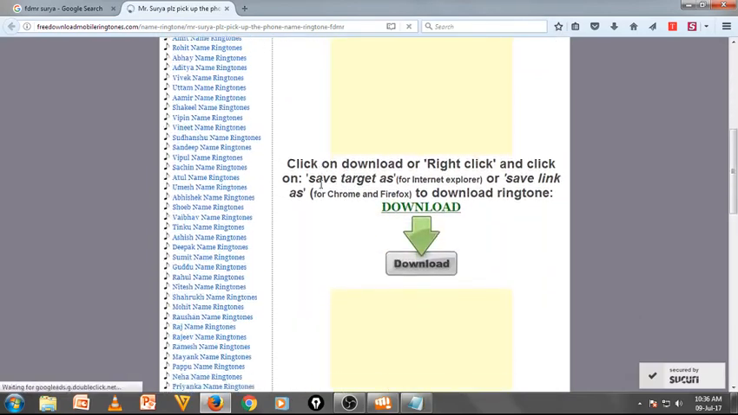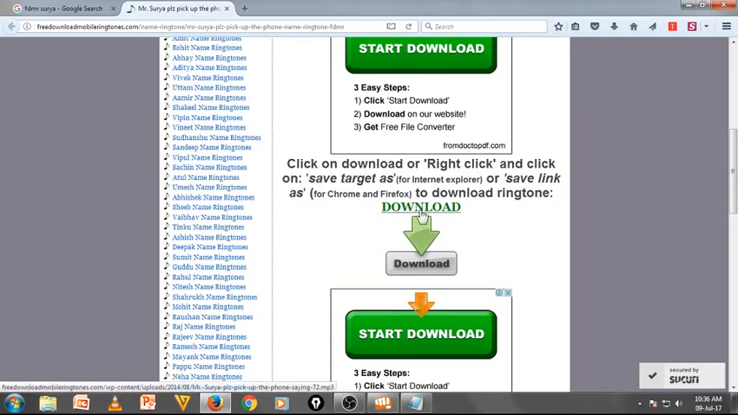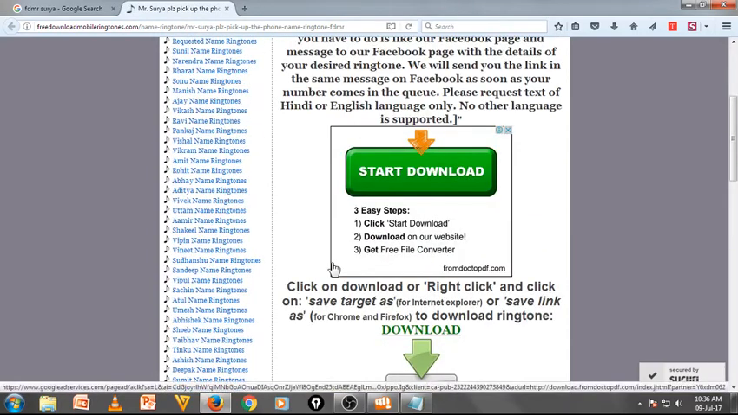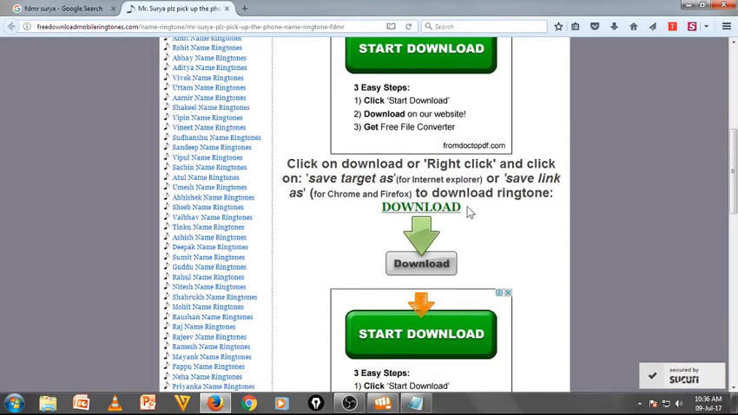Just scroll down. You can find the download here. It is the ads, don't click on that. Just under the green sign, click this. Mr. Surya, please pick up the phone. You can find this: Mr. Surya, please pick up the phone. It is the Surya ringtone.